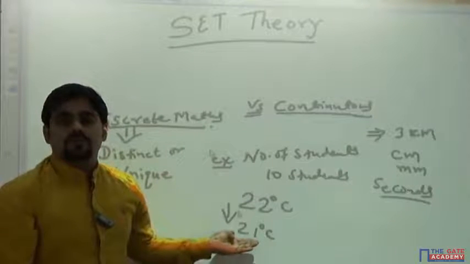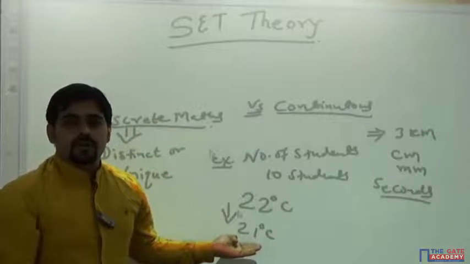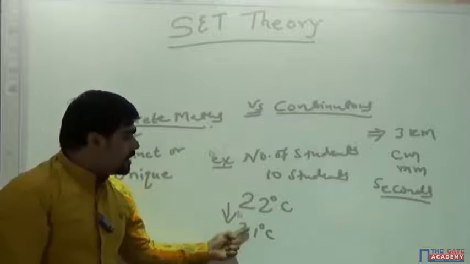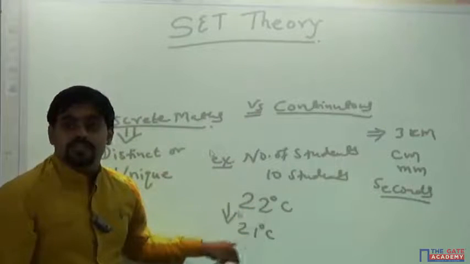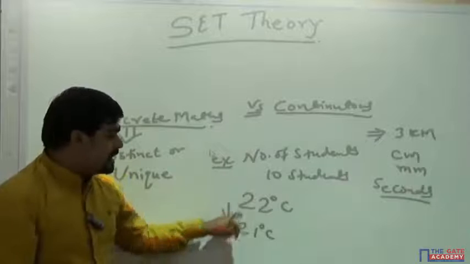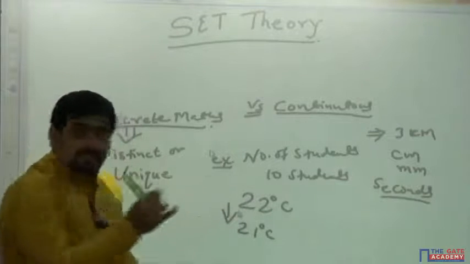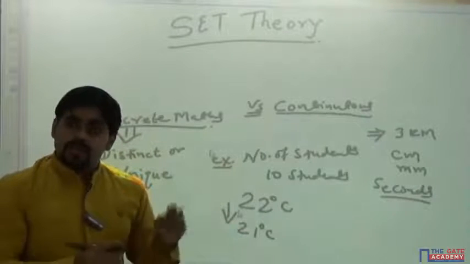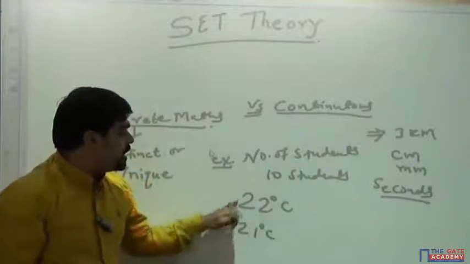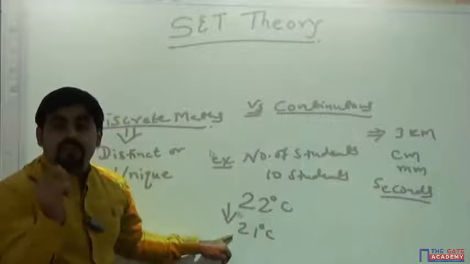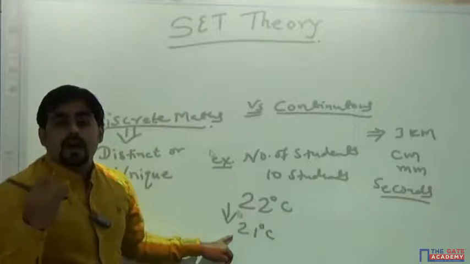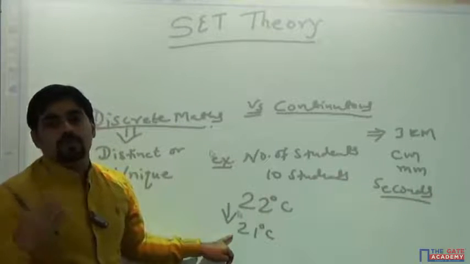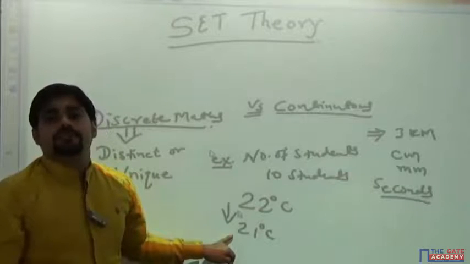Of course not. It will keep changing the room temperature continuously, and unless it is a fraction on a measurable scale, we can't find it. So it takes some time to go from 22 degrees to 21 degrees, and in that fraction of a second we can't find how much the temperature has cooled down. So that is called continuous events.